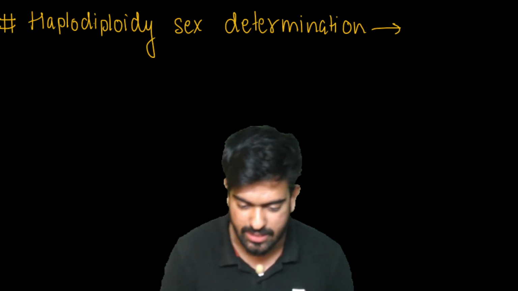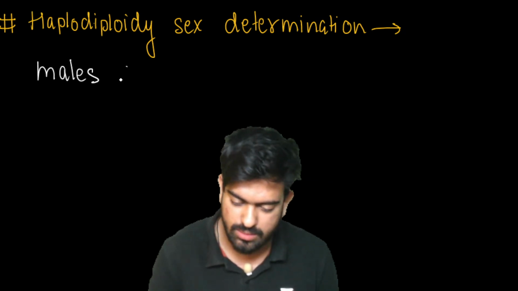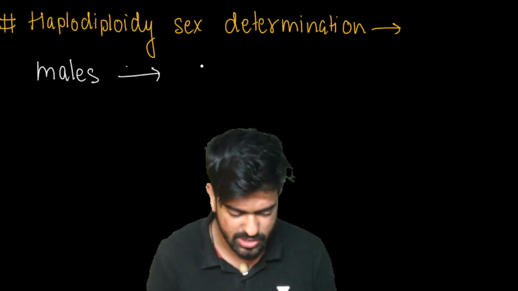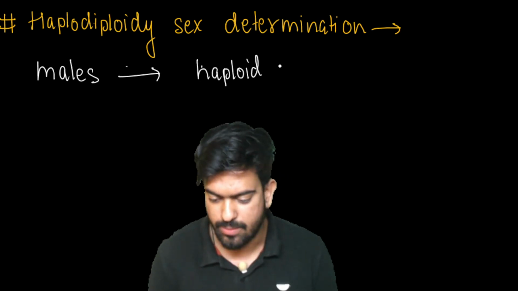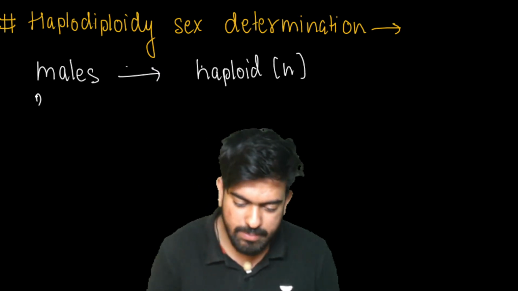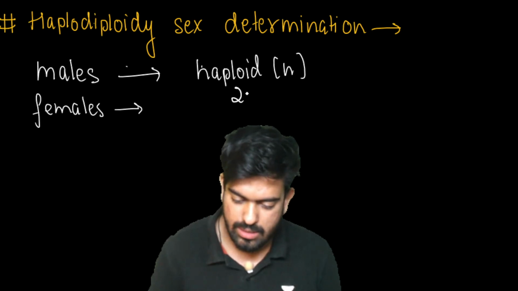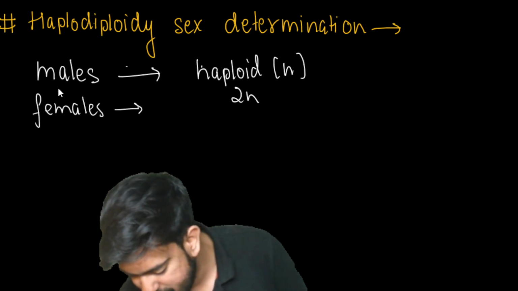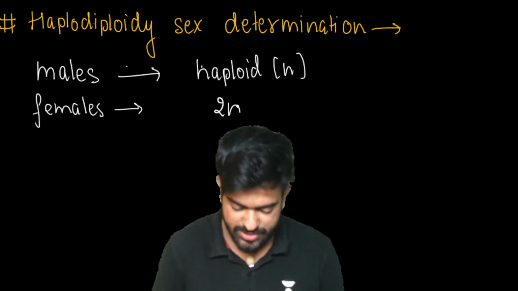What's the process? See here. Males are haploid. There is a bit of discrimination against males here, but okay. Males are haploid, n, right? And females are diploid, which is 2n.